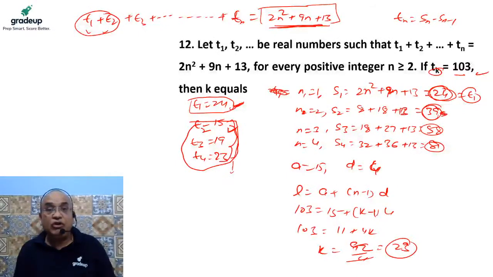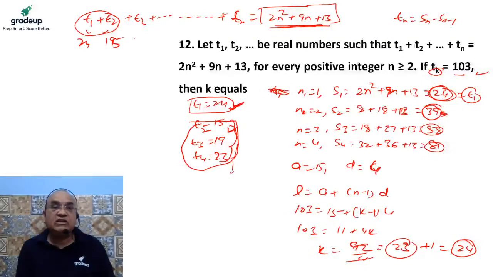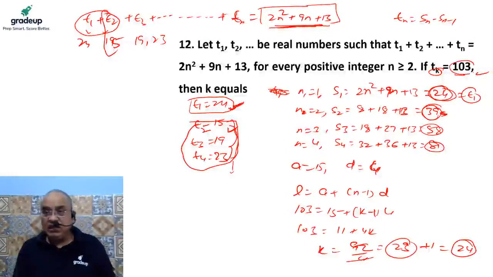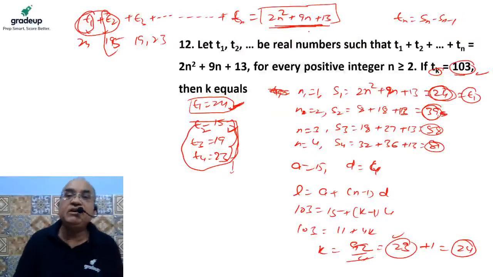But the first term is also included in it. So the position value of k is nothing but 24. Please keep in mind that in this AP the first term is not included. T1 is the first term, which is 24. T2 is the second term, which is 19. The next term was 15, the next term would be 19, the next would be 23. The AP started from the second term. So 103 is the 23rd term of the AP, and technically it is the 24th term because in this AP the first term is not included. So the value of k should be 24. Are you getting my point? I am very sure you are getting it.